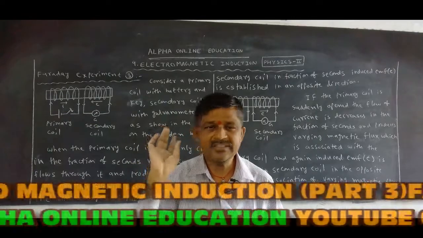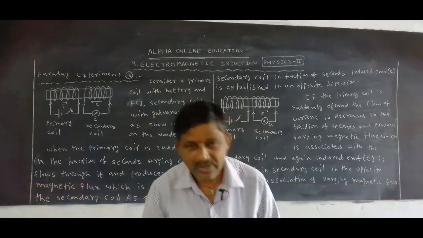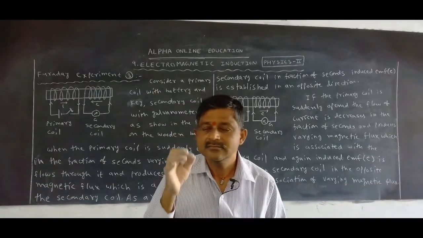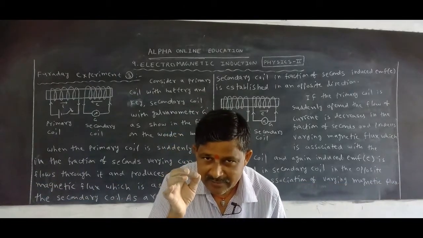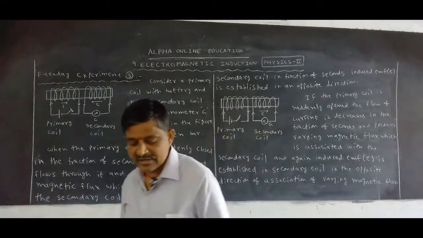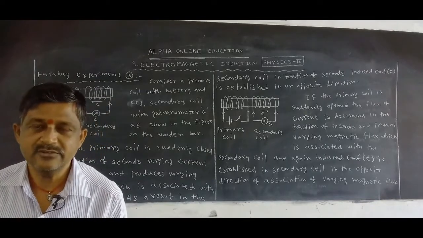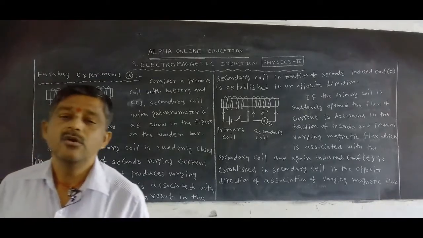You should remember these points. Induced EMF is established in the coil when it is associated with the varying magnetic flux but in the opposite direction. These we observed from Faraday's three experiments. This is one of the important questions in this chapter, for 8 marks.